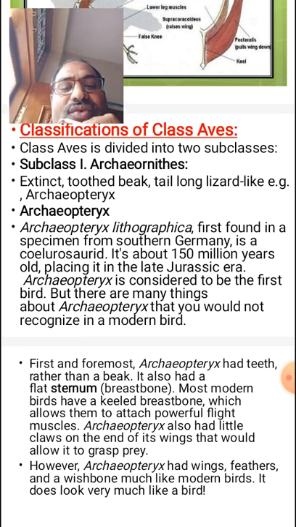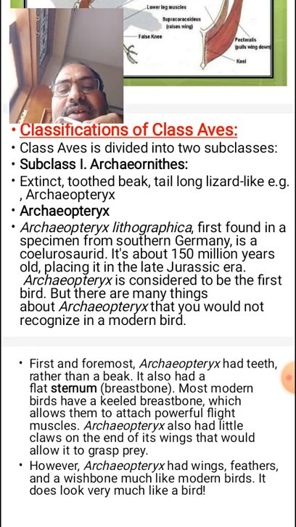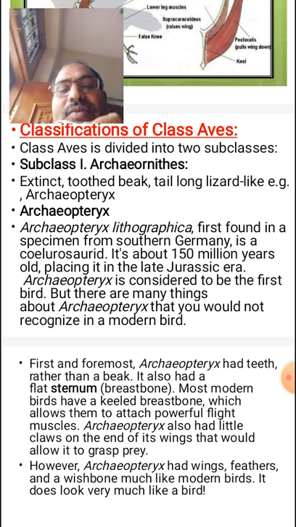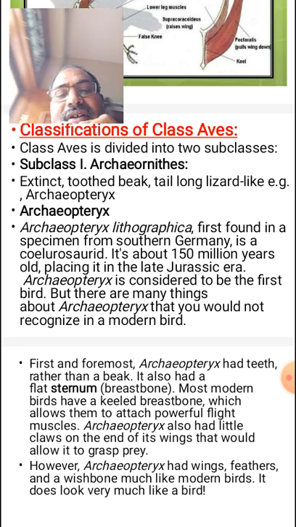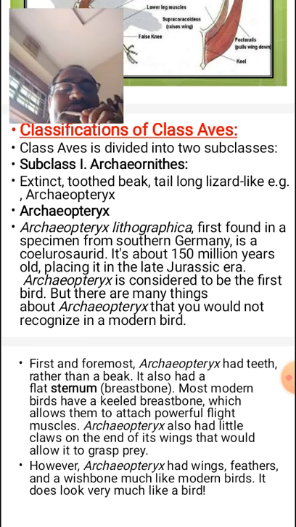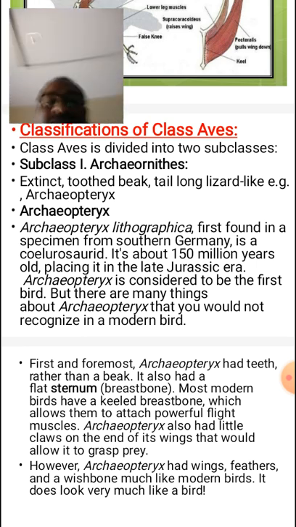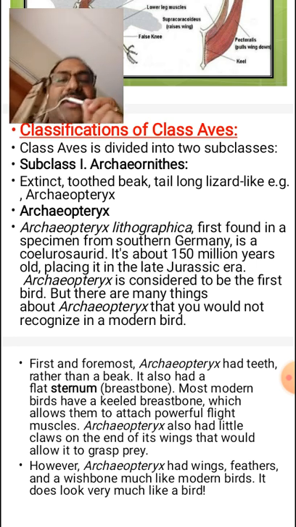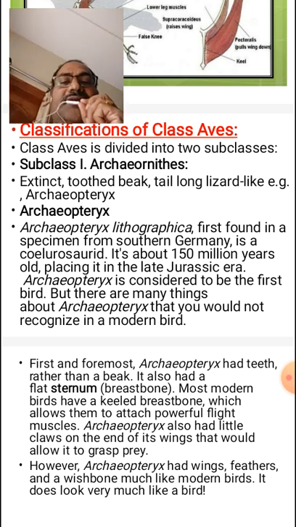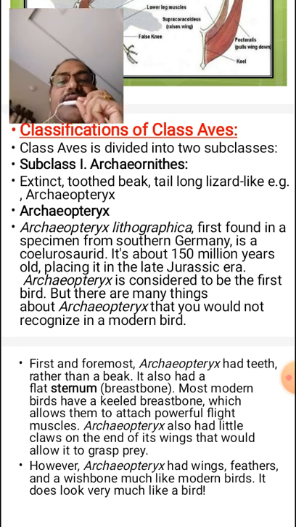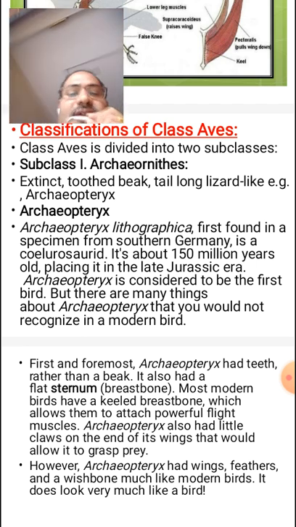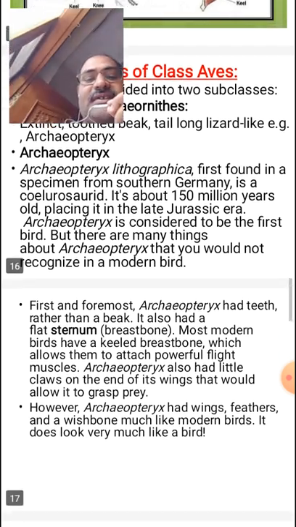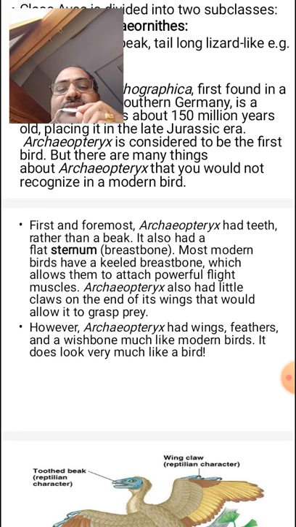Archaeopteryx is considered to be the first bird, but there are many things about Archaeopteryx that would not be recognized in modern birds. Why? Because they contain teeth. Nowadays, in present birds there are no teeth. But in Archaeopteryx teeth are present in the jaws.